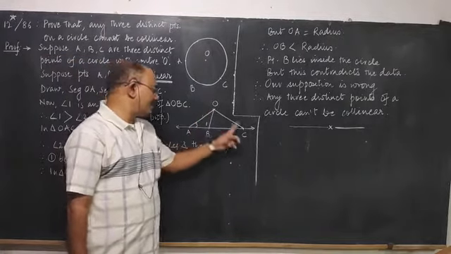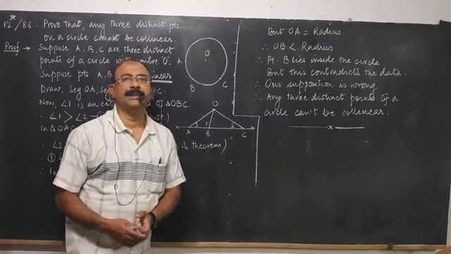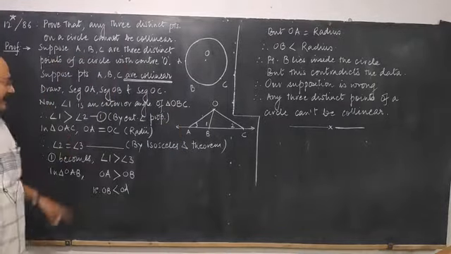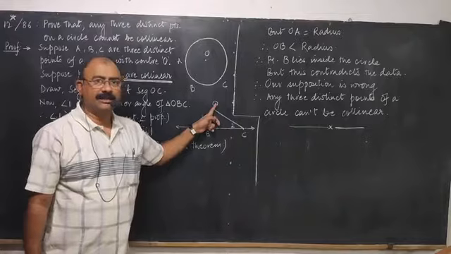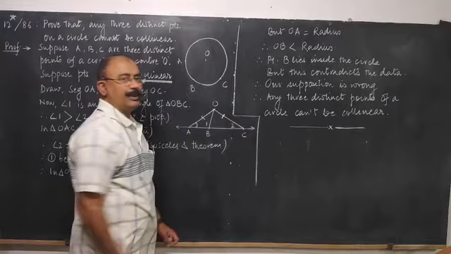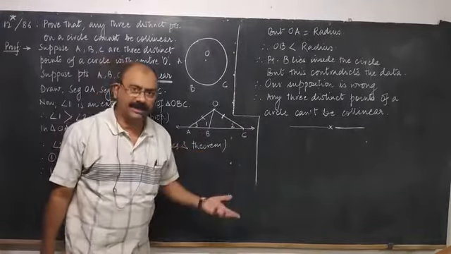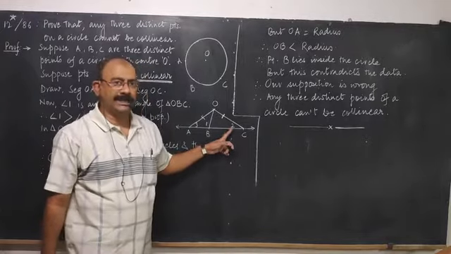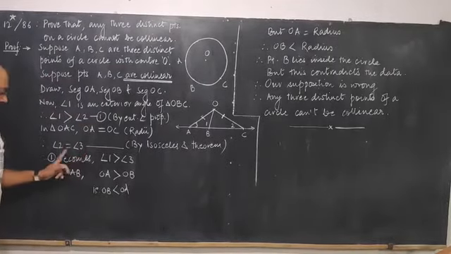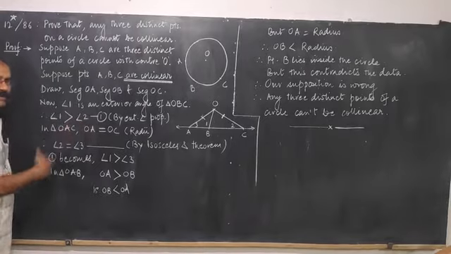But OA and OC are the radii of the same circle because points A and C are on the circle. So OA and OC will be the radii of the same circle. Therefore, this triangle OAC, OA और OC दोनों congruent है because these are the radii of the same circle. Therefore, triangle OAC becomes an isosceles triangle, and we know that in the isosceles triangle, base angles are congruent. So angle 2 is congruent to angle 3, or measure of angle 2 is equal to measure of angle 3.